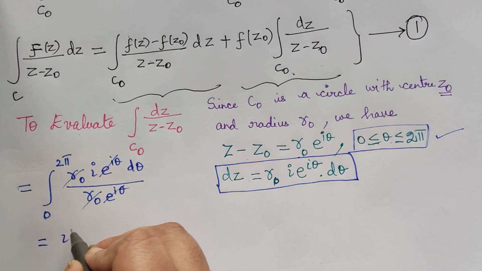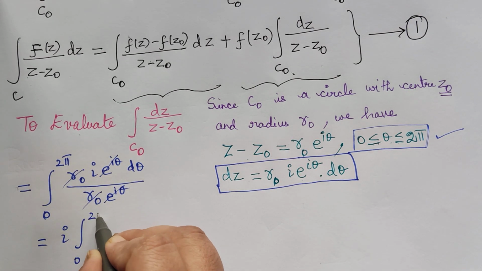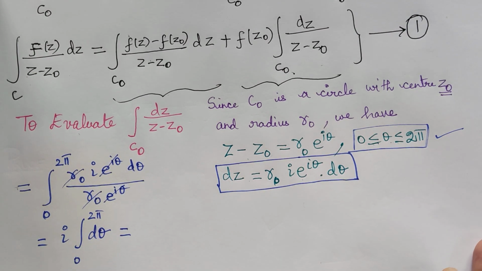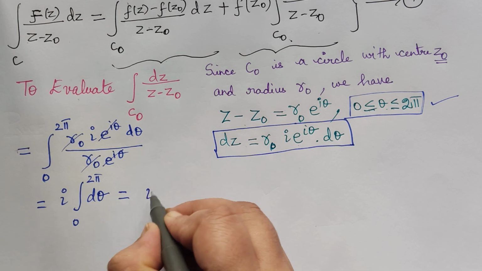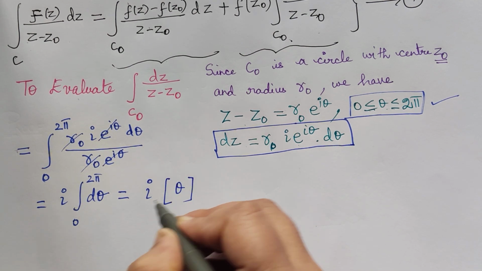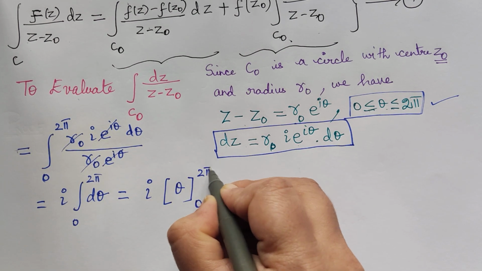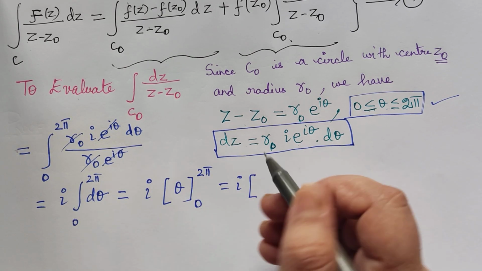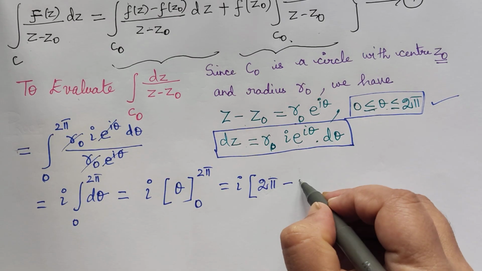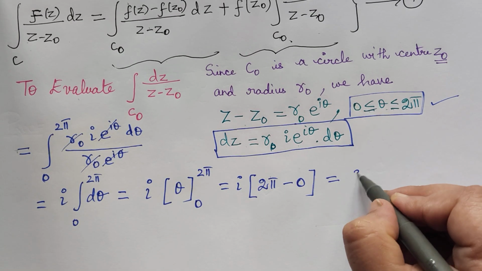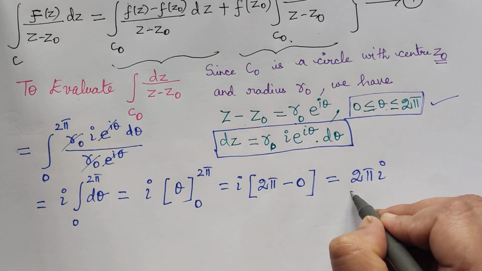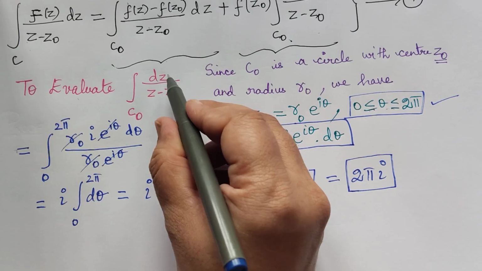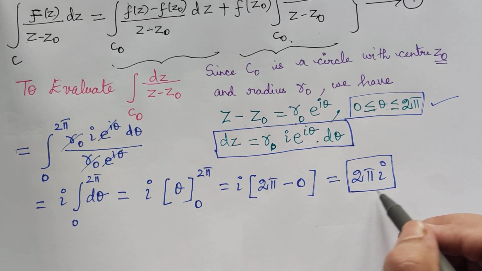I is a constant which can be taken out. An integral between 0 to 2 pi d theta is what remains. And what is integral d theta? It is theta. So i multiplied with theta between the limits 0 to 2 pi. Now we have to do the upper limit minus lower limit. When you apply the upper limit, you get 2 pi minus the lower limit 0. So that is equal to 2 pi i. So this is what we get for the second integral, that is integral over c naught dz by z minus z naught is 2 pi i.